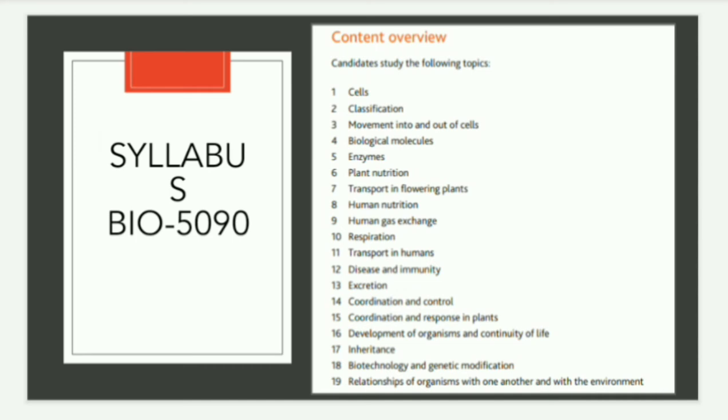Now you can see here the syllabus content. There are a total of 19 chapters in biology, which you will be studying over the whole of O levels, Cambridge O levels, in the three classes, which are O level 1, 2, and 3. I will not read out all the names of the chapters, but you can see here these 9 main comprehensive topics, and there will be further topics in these chapters. You will have to study all of them, and the exams will be conducted in the last year of your O levels. Right, in O level 3 you will be giving the biology exam.